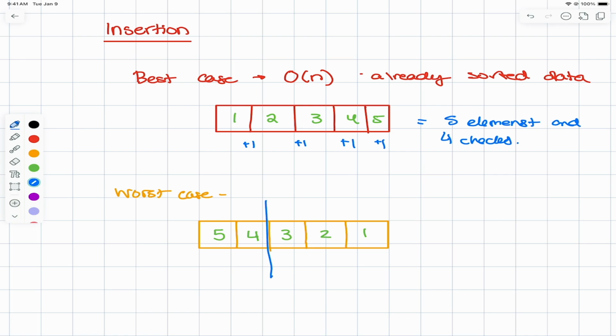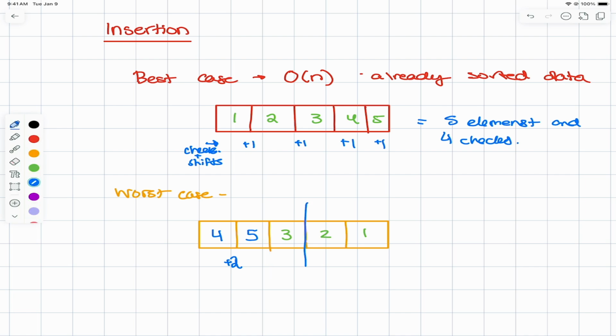As soon as we grab that first element and try to figure out what position it needs to be in, we realize a shift has to occur. These two have to switch spots, right? So the 4 and the 5 will switch spots. We did our check, 4 and 5, and we had to do a shift. So up here, I wasn't really counting shifts, I just counted checks. If I want to count checks and shifts, we could say here, I had to do 1 check and I had to do 1 shift. All right.